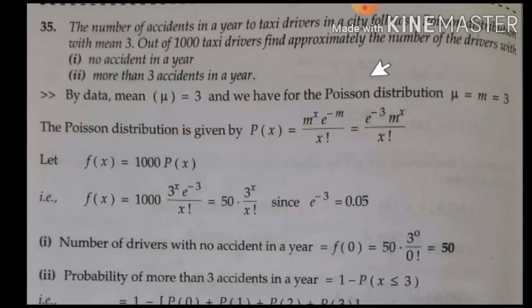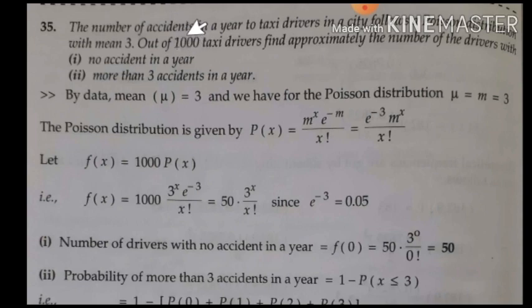So the chance of meeting an accident is a rare case. And observe that out of the n value, how much they asked? 1000. So it is preferable to apply Poisson distribution than binomial distribution.